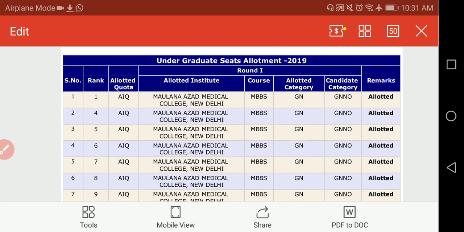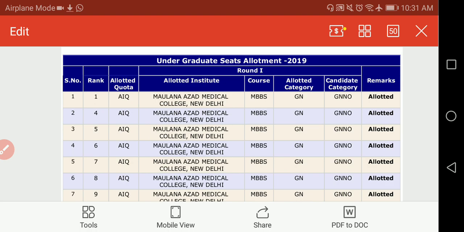Now you can see undergraduate seat allotment 2019 round 1. What you have to see: rank 1 is allotted Maulana Azad Medical College, New Delhi. This was the best ranked medical college in India. But this year it may be replaced by AIIMS, because first preference will be given by the students of ranks 1 to 100 or 200 for AIIMS.